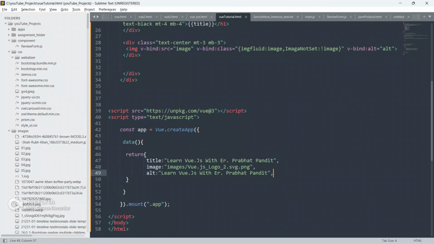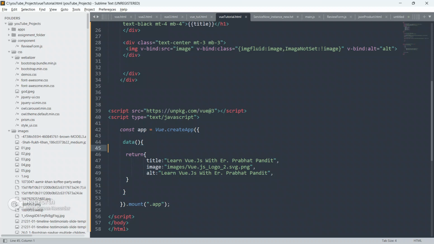So whatever attribute you have to bind inside the HTML element or inside the HTML tag, we have to use v-bind. Then only this HTML element will consider that this ALT, this class or this src belongs to this Vue.js instance.